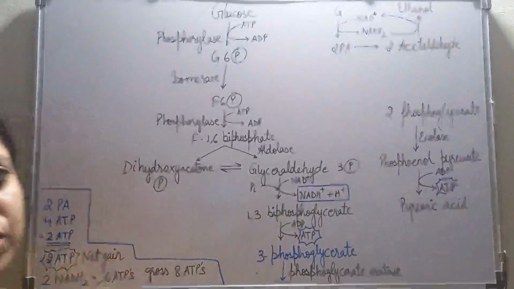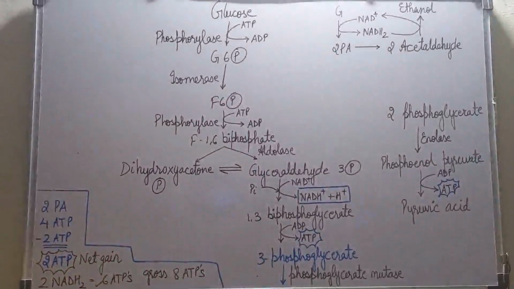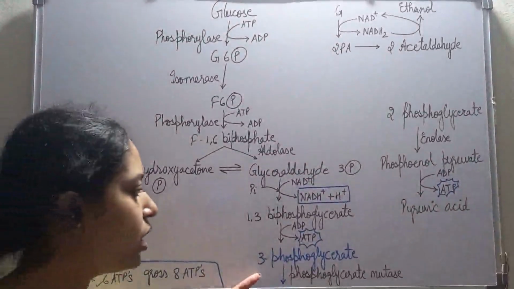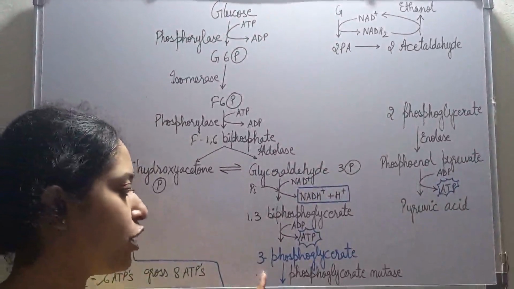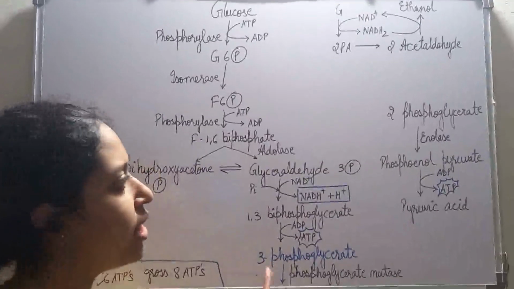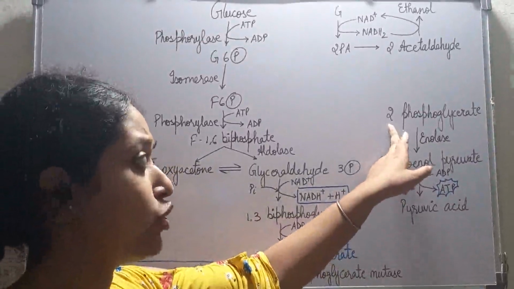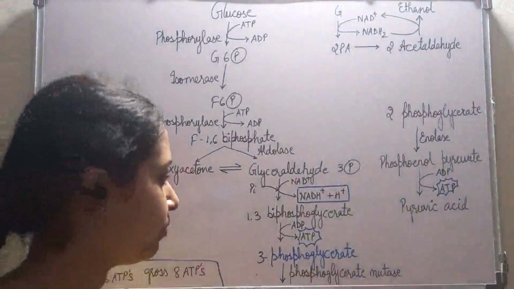Now this 3-phosphoglycerate will convert into 2-phosphoglycerate. Nothing else is happening, just the position of attachment of the phosphate group is changing. In this one, the phosphate group was attached to the third carbon atom, and in this one, the phosphate group is attached to the second carbon atom.